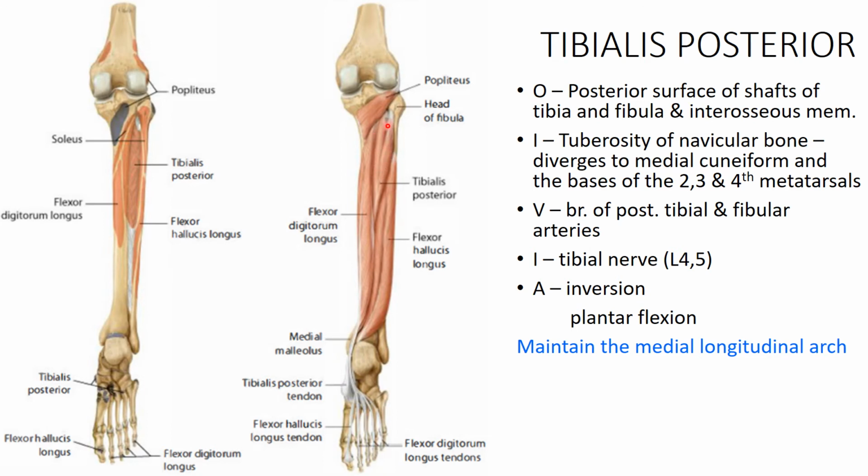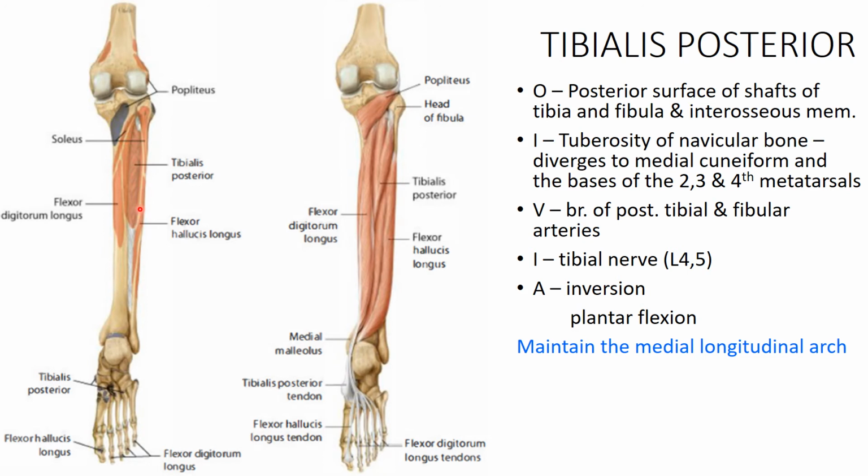This angular interval is traversed by the anterior tibial vessels. They pass from this posterior compartment to the anterior compartment of the leg through the gap in the upper portion of the interosseous membrane. The medial process originates from the posterior surface of the shaft of the tibia, this upper portion, and the adjacent portion of the interosseous membrane, and the lateral process originates from the posterior surface of the shaft of the fibula adjacent to the interosseous membrane and the adjacent part of the interosseous membrane.